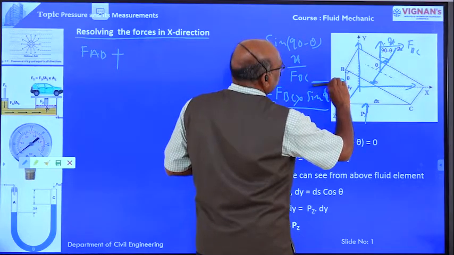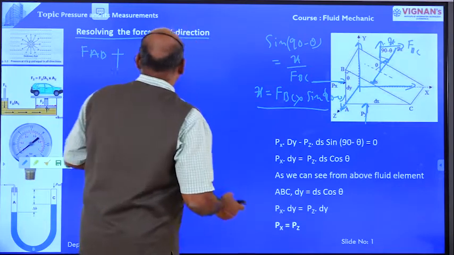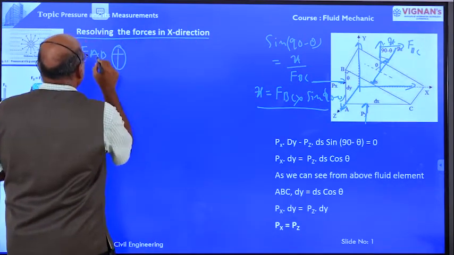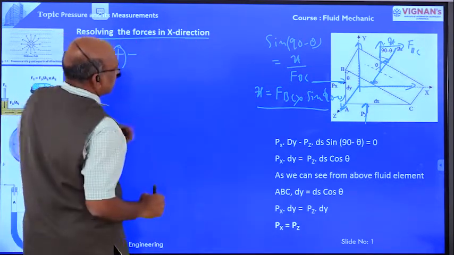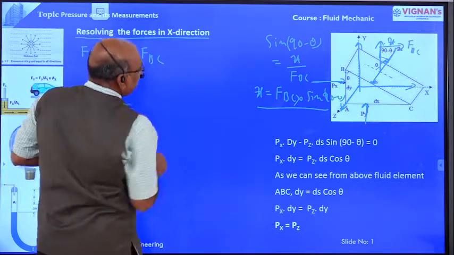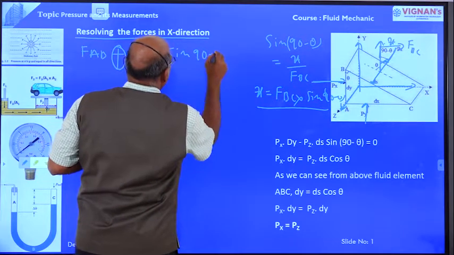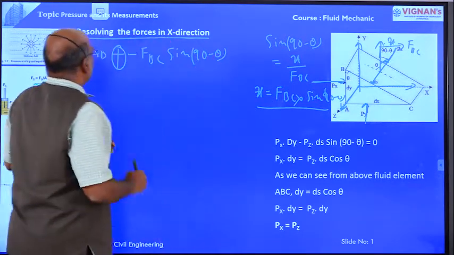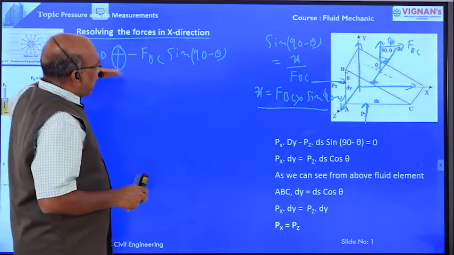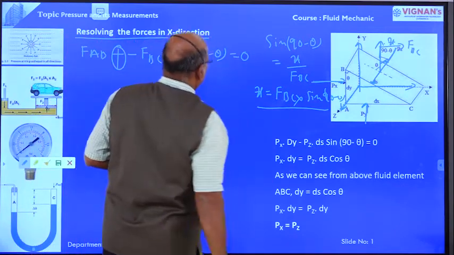This force FAB is positive, and this force is acting opposite to the x direction. Therefore, plus FAB minus FBC sine 90 minus theta. This is the force acting in the x direction. Right? This is equal to 0.